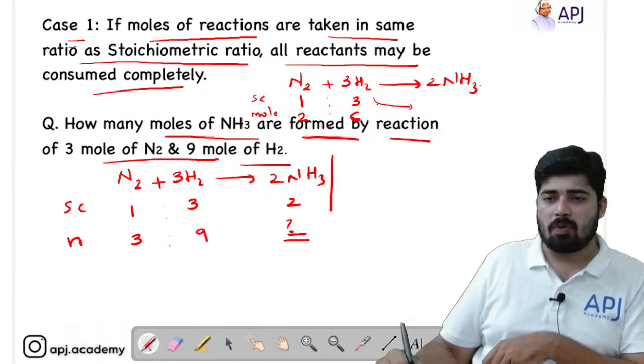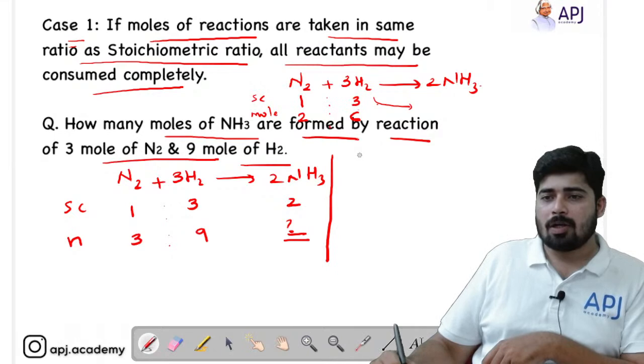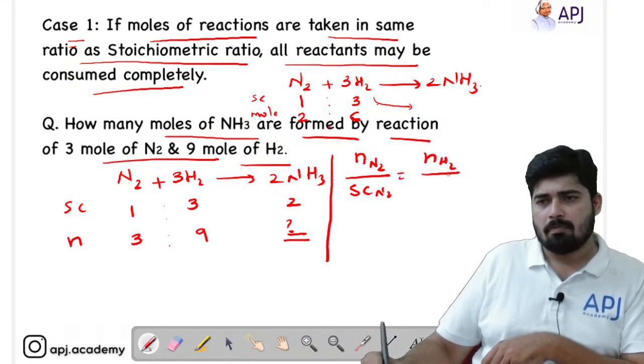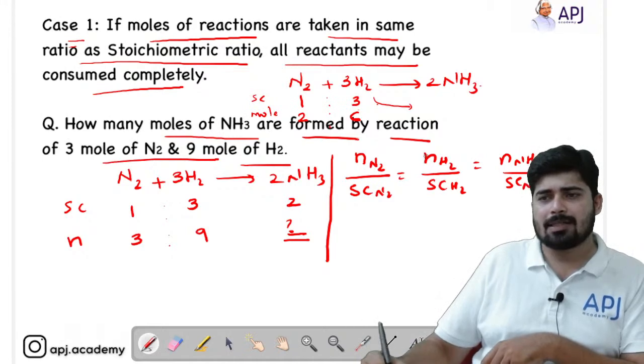Now apply the mole-mole analysis. What is mole-mole analysis? Number of moles of N2 by stoichiometry of N2 is equal to number of moles of H2 by stoichiometry of H2, which is equal to number of moles of NH3 by stoichiometry of NH3. So I am just using these 2 relations.